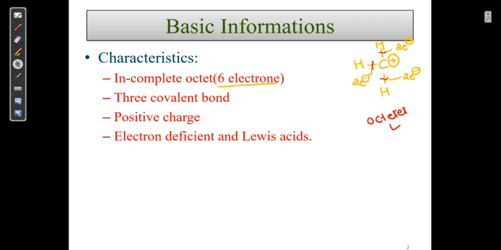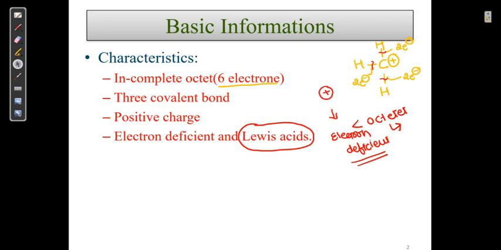If it is less than octet, then it is electron deficient, or it requires electrons to complete the stability. Now it has 6 electrons. To complete 8 electrons, it requires more electrons. And secondly, this is a Lewis acid. We know that those which have a positive charge are all Lewis acids.